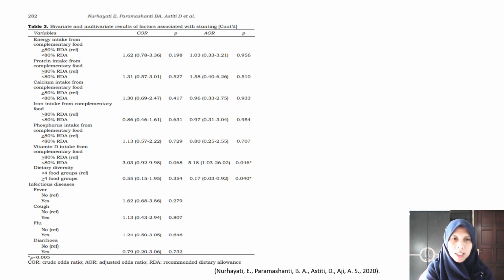In this study, the factors that were found to have association with stunting are vitamin D intake from complementary food and dietary diversity, in which those who have vitamin D intake below 80% of RDA and those who have low dietary diversity had higher risk of stunting.